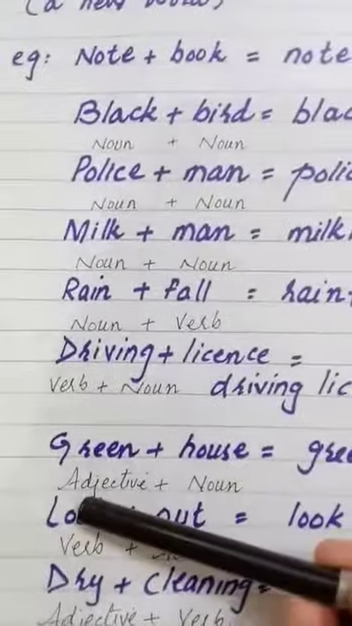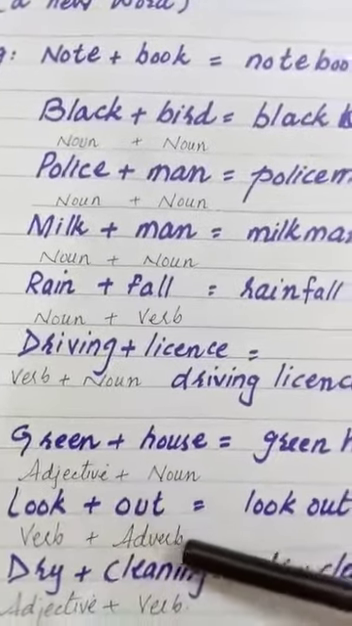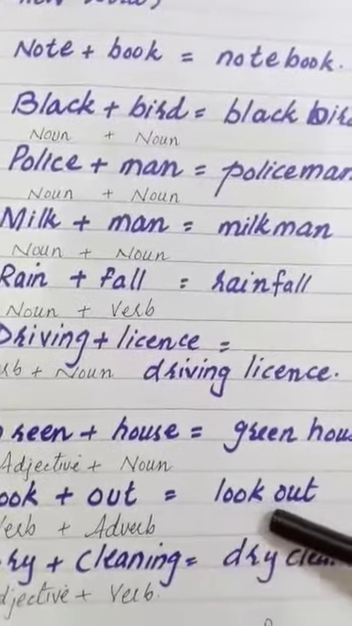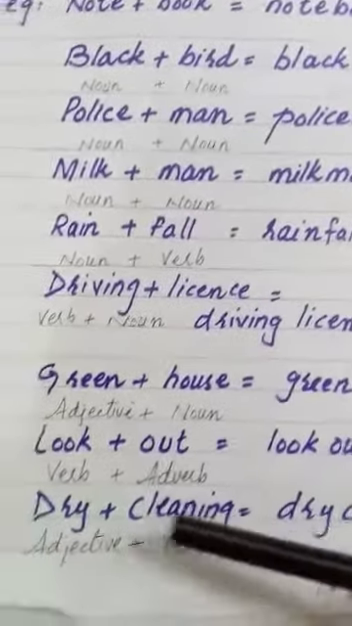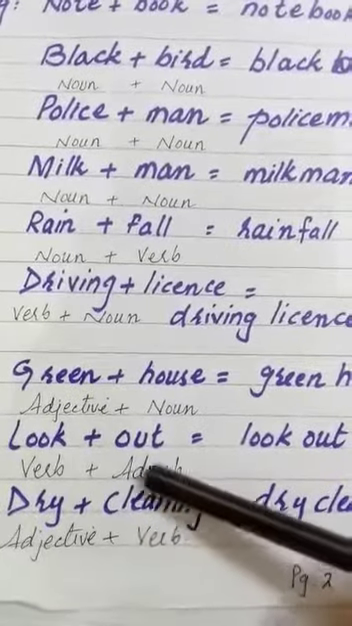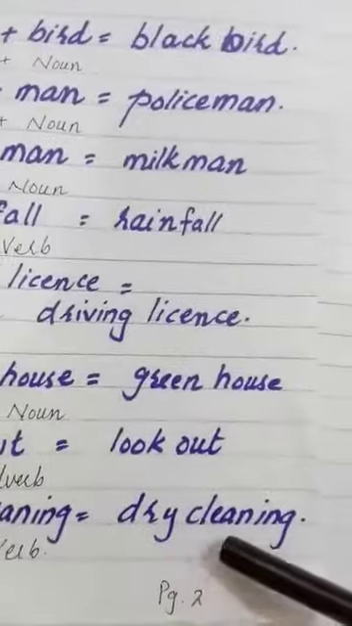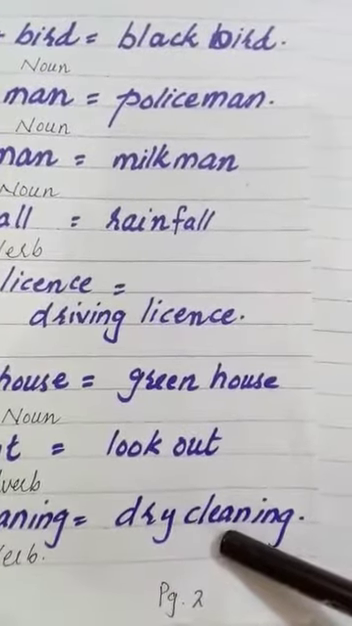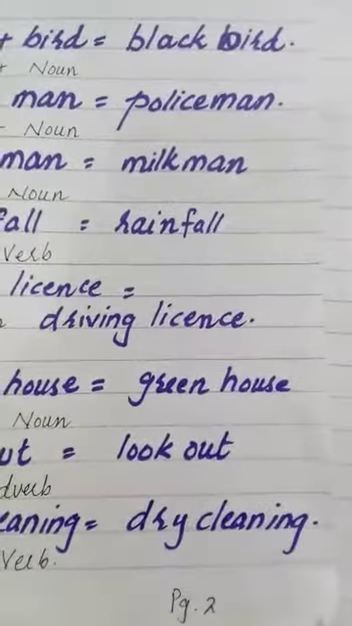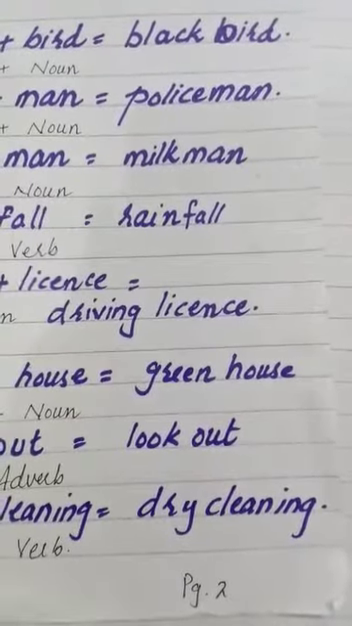Then look, one word, out. Look is verb, out is adverb. When you combine them, it becomes lookout. Then dry, adjective, cleaning, verb. If you see cleaning separately, it's verb, but combining them, you get a new word, that is dry cleaning. It's compound noun.